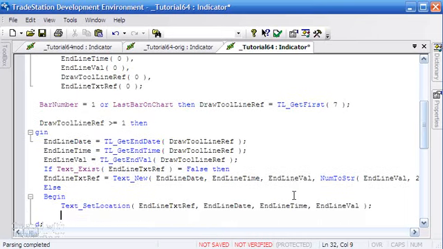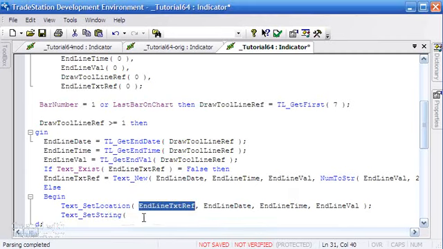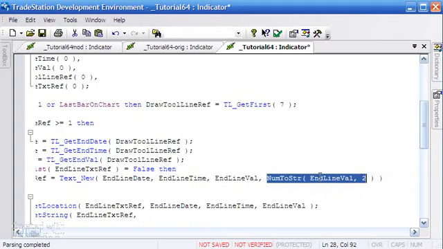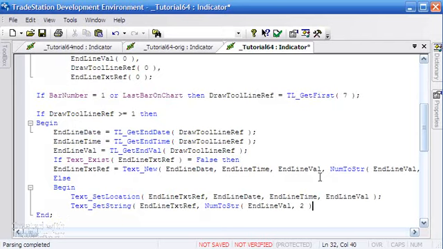What we also need to do though is actually change the string, because we've not just changed the position, we need to change the value. We can do that using text_setstring, and again we need the reference for the text drawing object, and put that in first, and then the value is going to be the same syntax as we've got here. So I'm just going to copy that and paste that into there, semicolon. Then we just need to end the begin end statement like so.